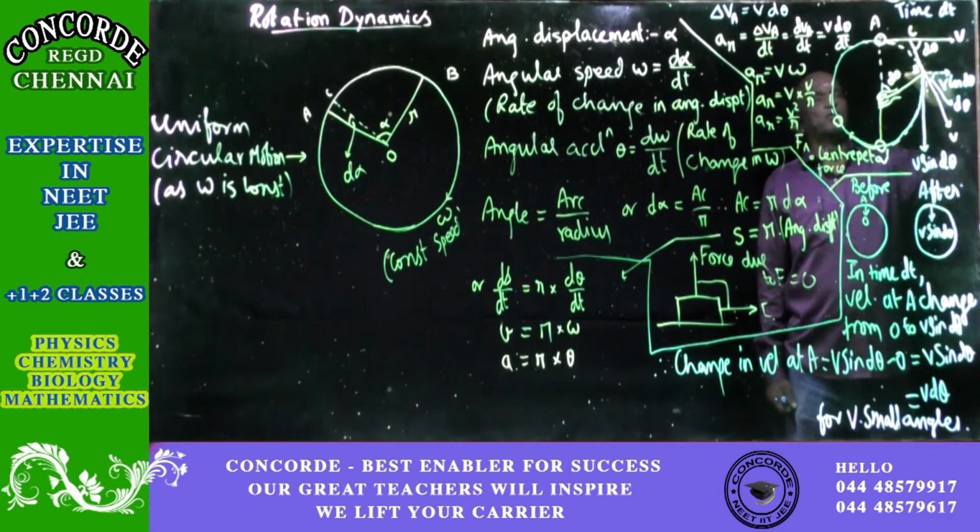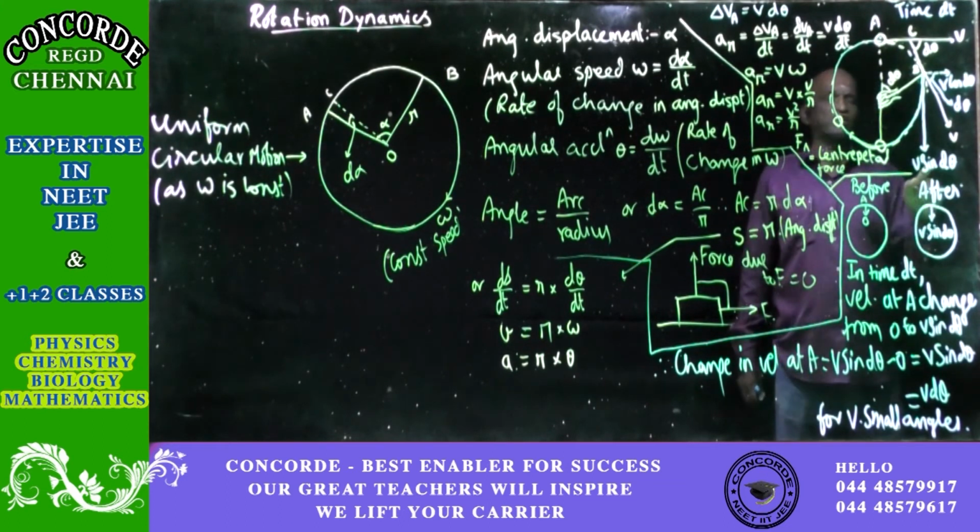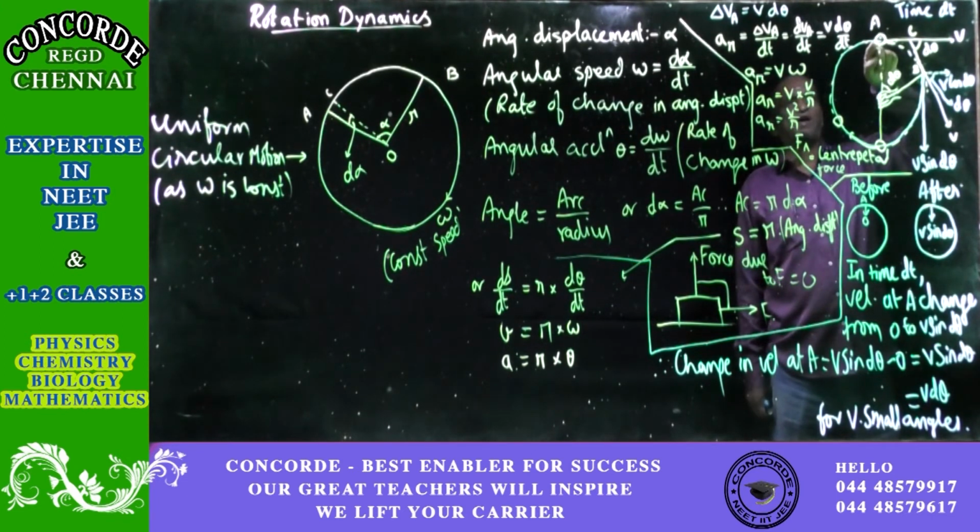This v horizontally, the component is v cos theta, and perpendicular to this, you can see here, that is the component in the perpendicular direction. Here if it is d theta, on one side it is cos, on the other side it will be sine. So the velocity will be v sine d theta. In this direction, when the body is about to move in the circle, the velocity at that time is 0, shown here.